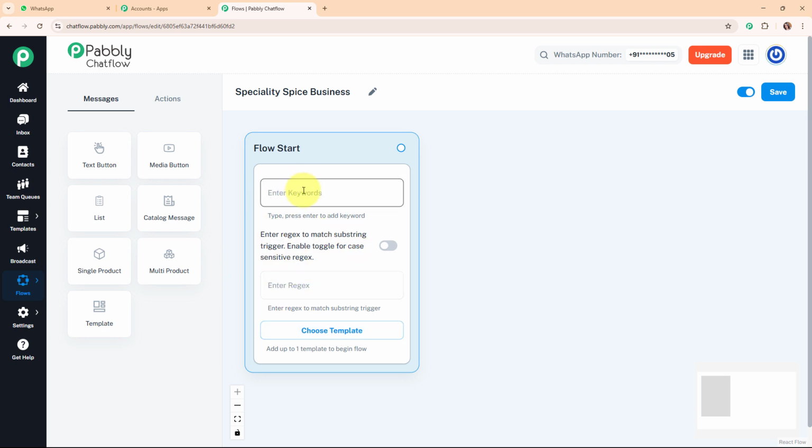So here we will choose the trigger type as keywords, meaning the chatbot will activate when a user's message contains specific words. We will add words like hey, hello, hi. These are some basic keywords, and firstly I'm going to type the keyword and then press enter to make it a valid keyword. Alright, so I'm going to add another keyword as well. Now whenever a user sends a message with these words, the chatbot will detect it and trigger a response.